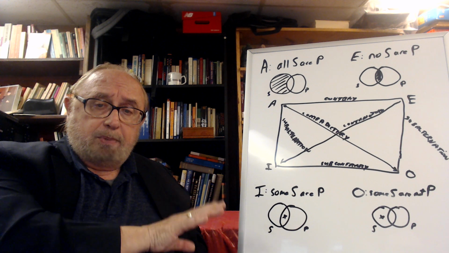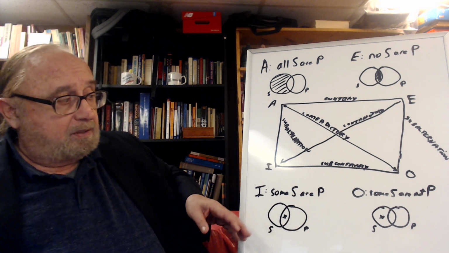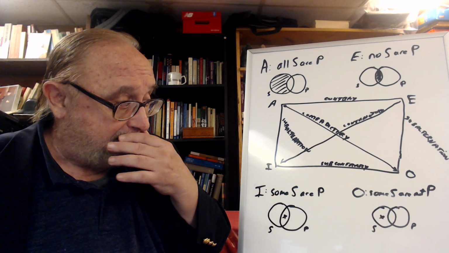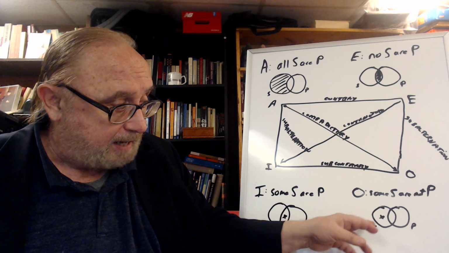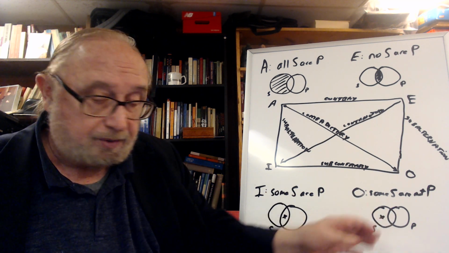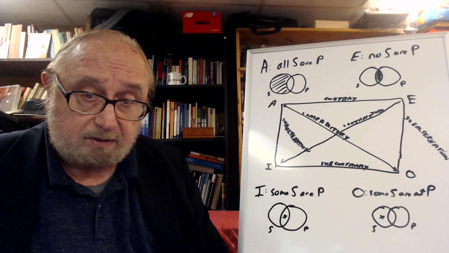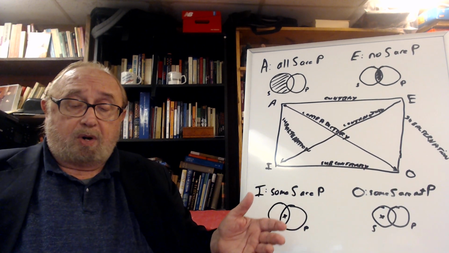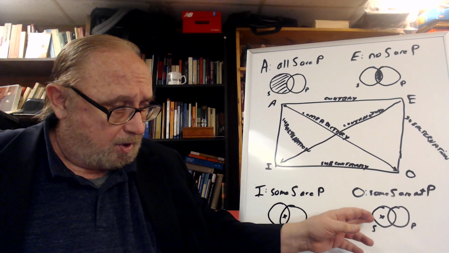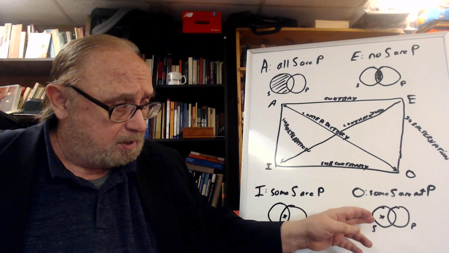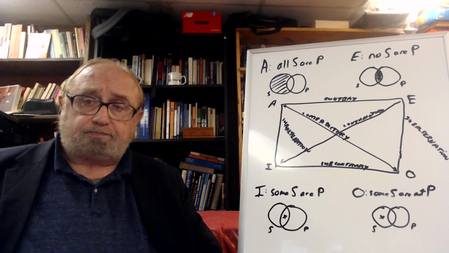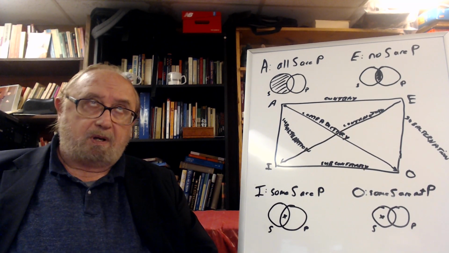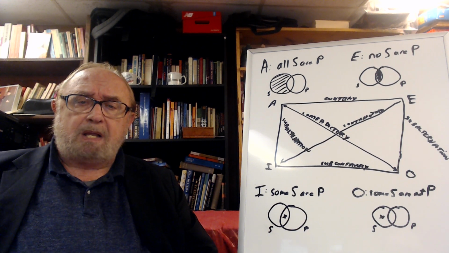it has black hair. Then over here, the O, the Venn diagram for this is: the X is in the S part, and the other parts are not shaded in, meaning that there are some S which may be P, we don't know, but for sure there's at least one dog, in this instance, which does not have black hair. Okay, so all these Venn diagrams were originated by John Venn about 150 years ago.